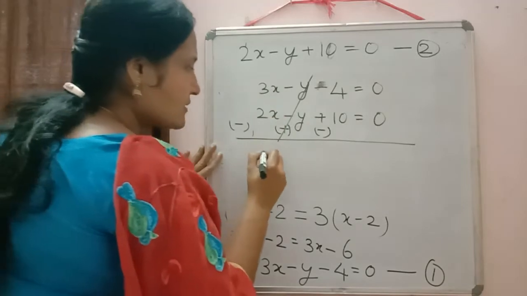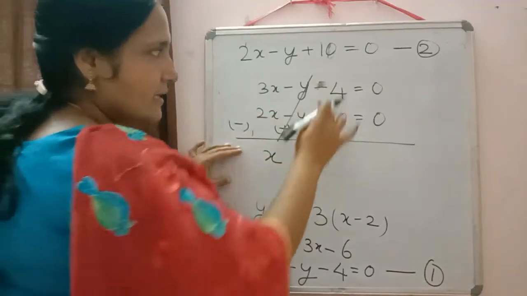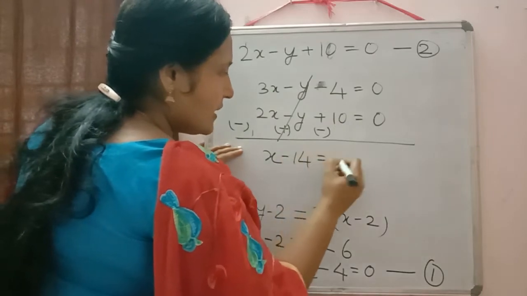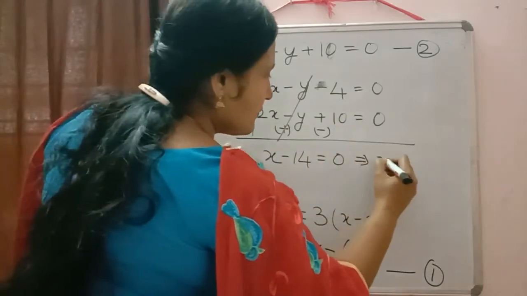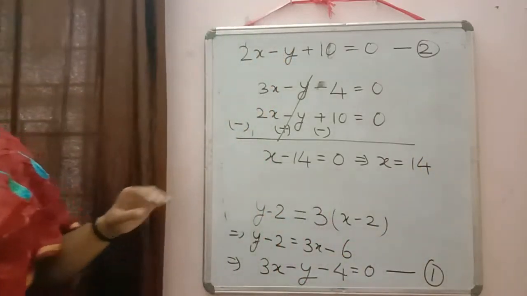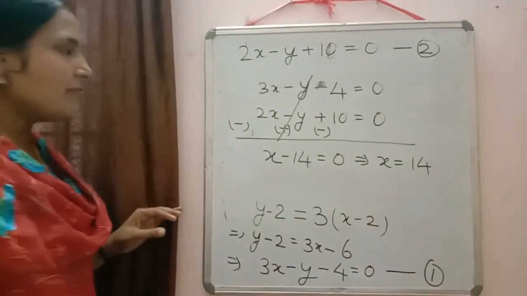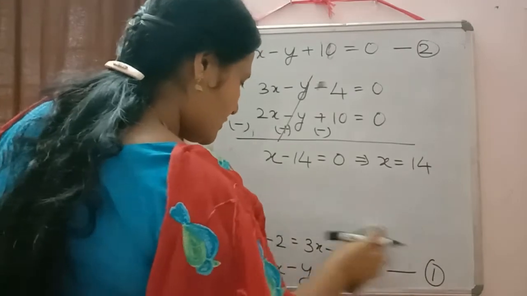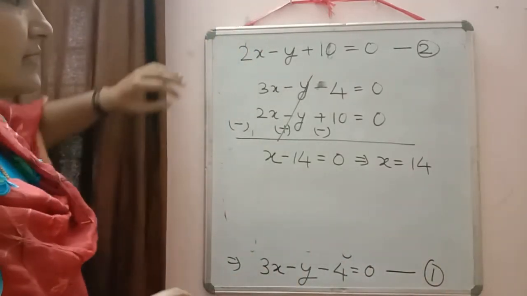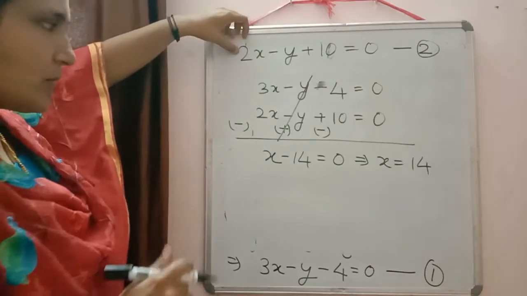3x minus 2x will be equal to x. Minus 4 minus 10 will be equal to minus 14, is equal to 0. So we are getting x is equal to 14. X we have taken as the daughter's age. Now we will find Salim's age by substituting the value of x in any one of the equations. Can I substitute in equation 2? Okay.